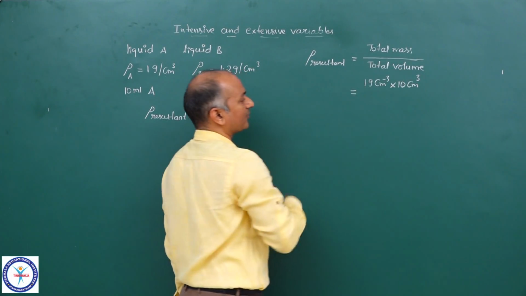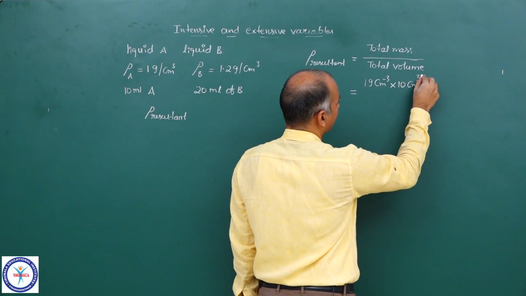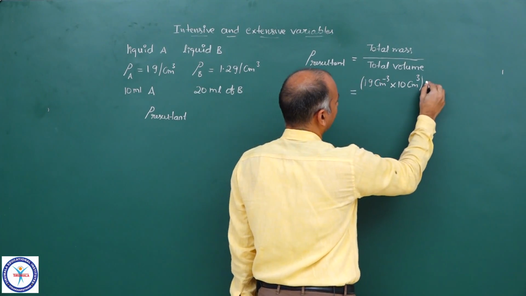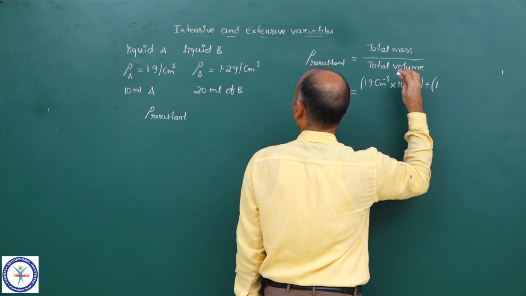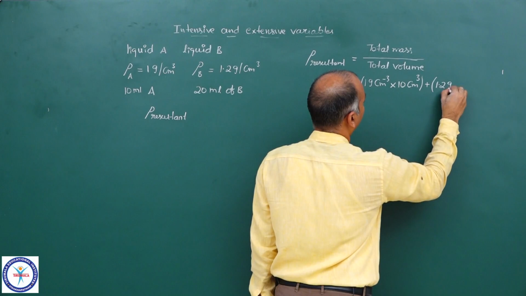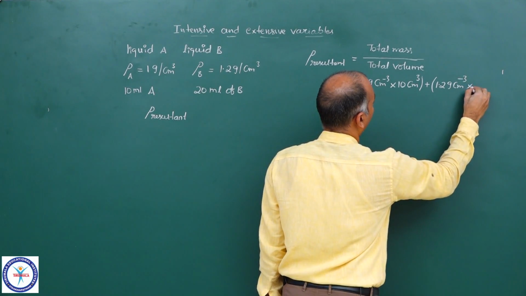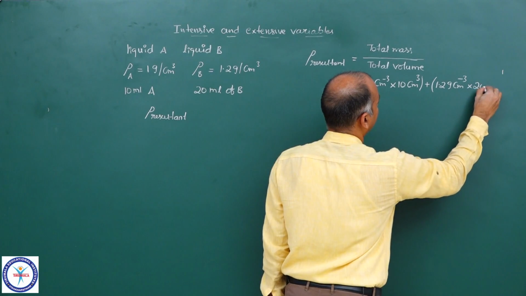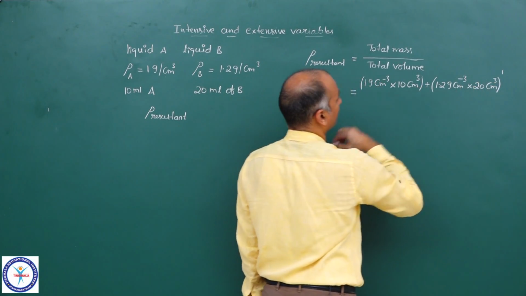This is the mass of the liquid A. Now the mass of liquid B is 1.2 gram per centimeter cube into 20 ml, that is 20 centimeter cube.